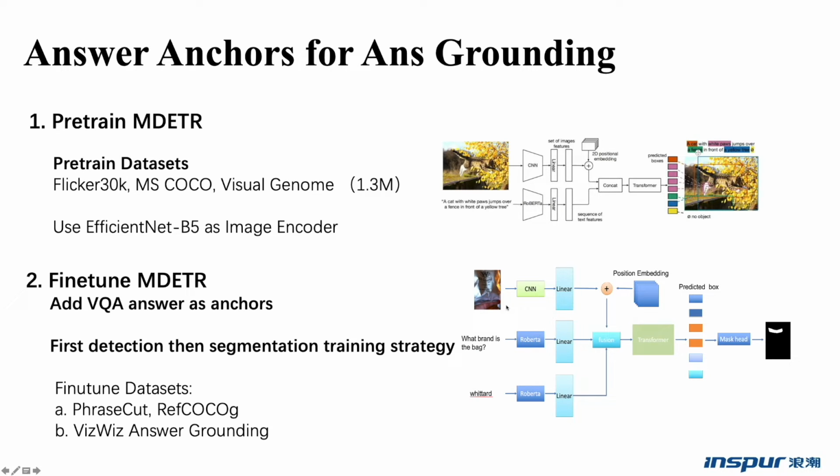In the second stage, we trained our answer grounding model. We modified the MDETR model by adding an answer encoder module and a mask head module like Mask R-CNN. We took a similar strategy as in the VQA model. We first pre-trained the original MDETR model using the combination of Flickr30K, MS COCO, and Visual Genome. We employed the EfficientNet series network as our vision encoder.